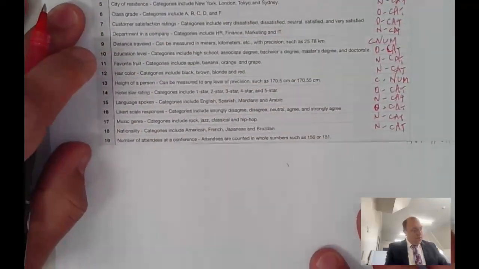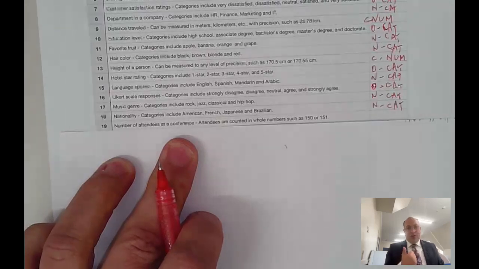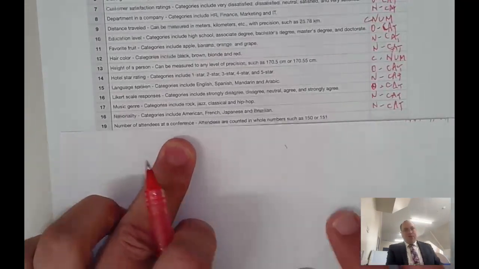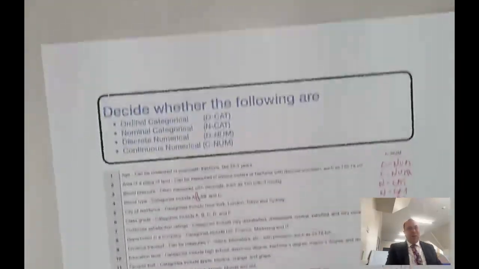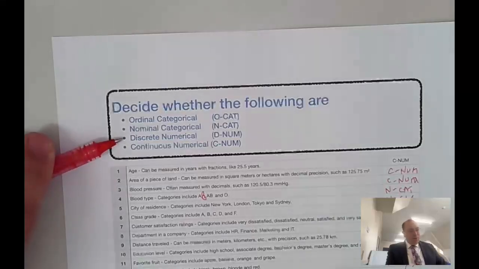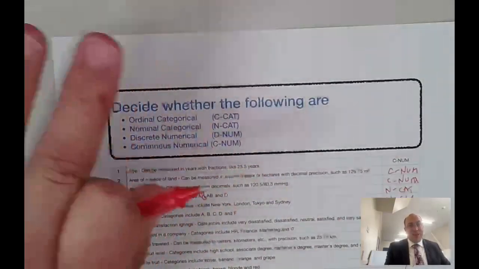When we look at the number of attendees at a conference, we're dealing with numerical data, and we've got whole numbers, we're counting. A good way to remember, discrete numerical data is numerical data that we're counting.